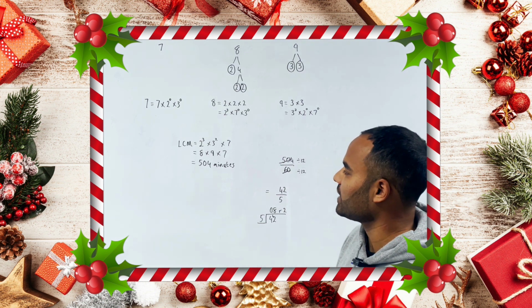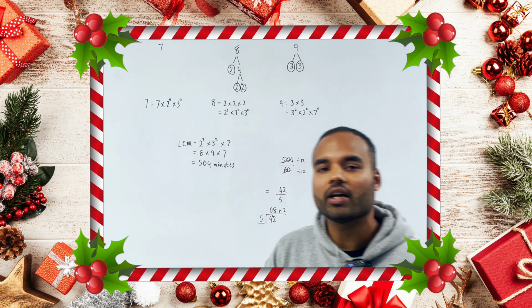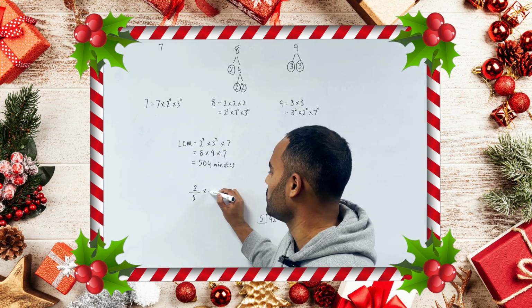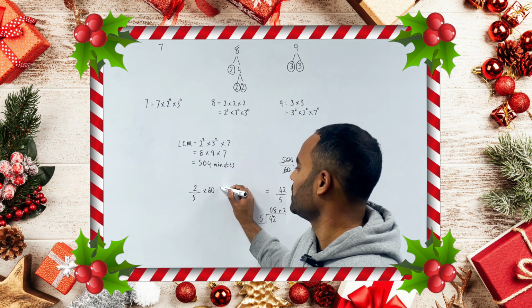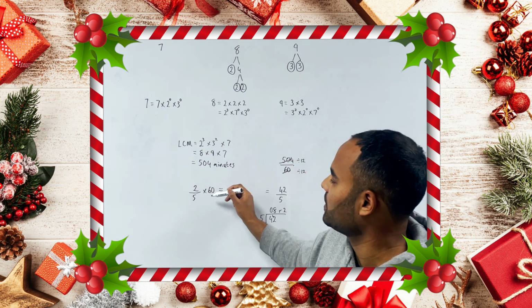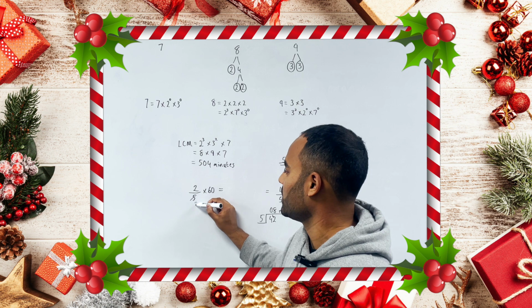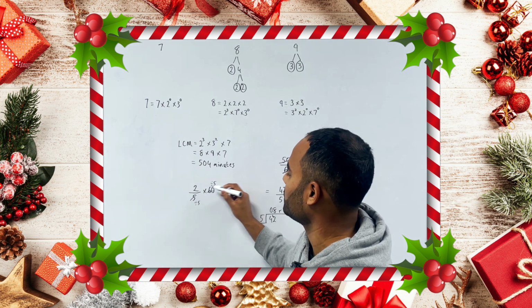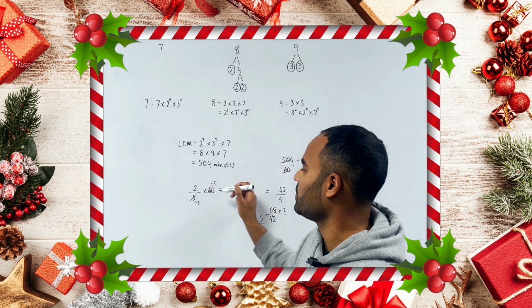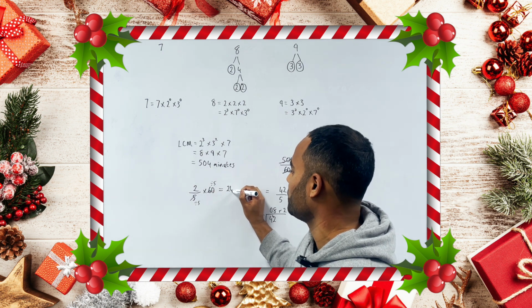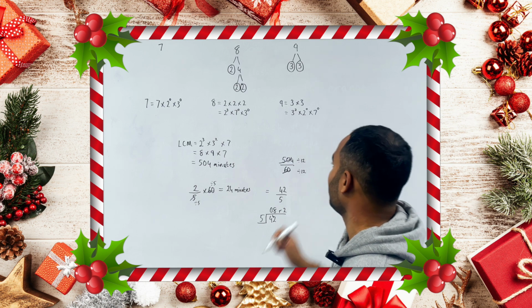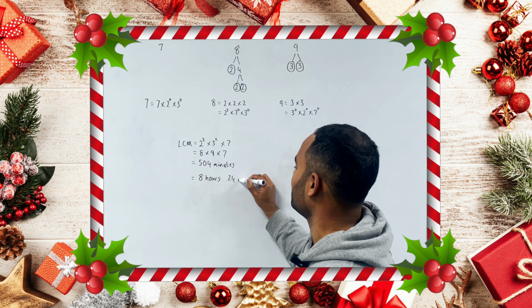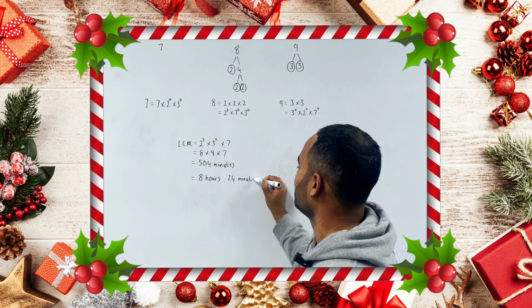So I need to convert that 2/5 of an hour. Remember that there are 60 minutes in an hour, so you want to do 2/5 multiplied by 60. Have a look and see if you can cross cancel. I can, so divide that by 5, divide that by 5. And we end up with 60 divided by 5 is 12, 2 times 12 is 24. So in other words, 504 minutes is the same as 8 hours and 24 minutes.